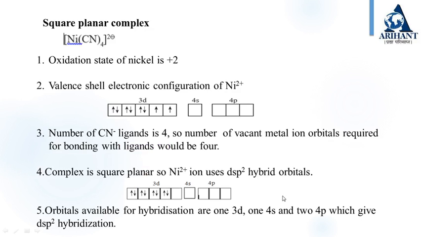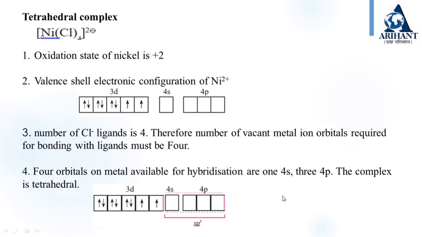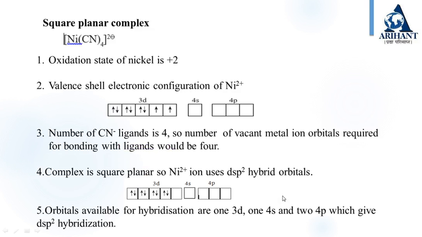Now see the complex which is square planar, [Ni(CN)4]2-. Okay, so the oxidation state of nickel, as you know, is +2. The valence shell electronic configuration for Ni2+ is the same, 3d, 4s, 4p.